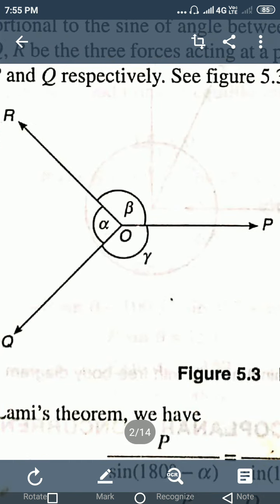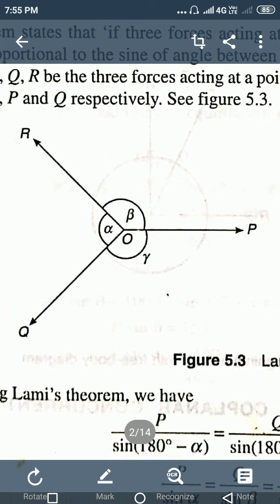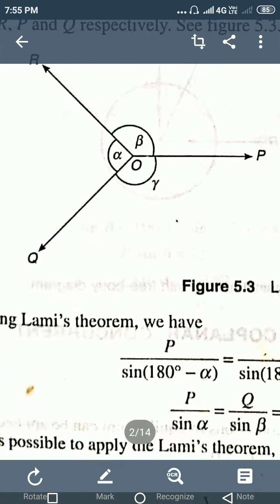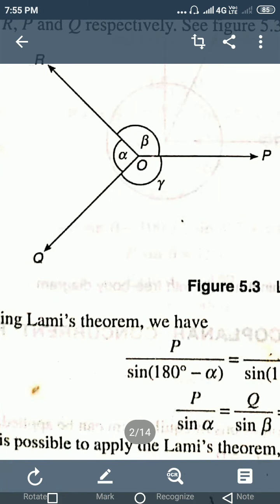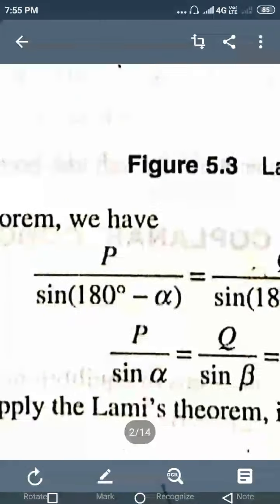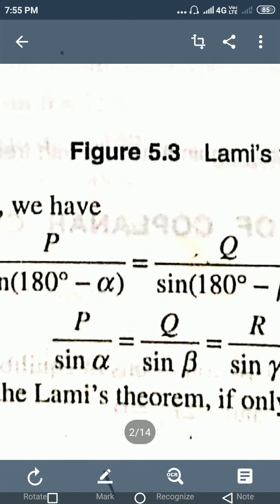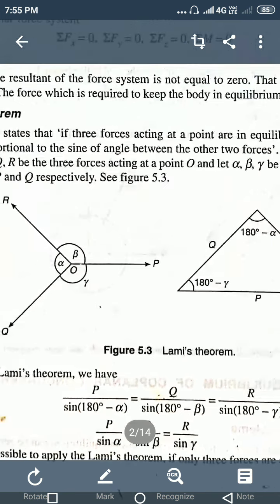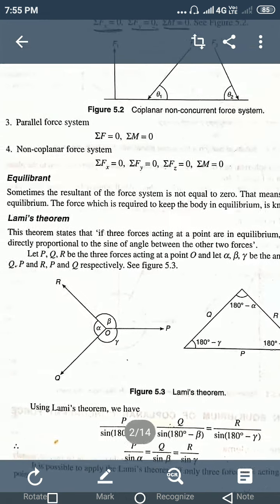Therefore, P divided by sine alpha. Similarly, the angle opposite to Q is beta. Therefore, Q divided by sine beta. Similarly, R divided by sine gamma. So this is Lami's theorem.